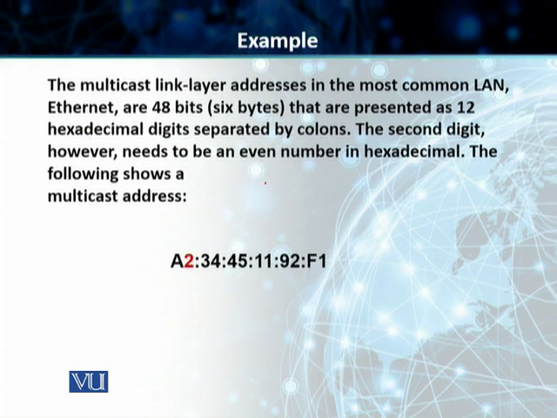Students, in the next example, this is an example of the multicast link layer address. And this is a link layer address in the most common LAN, which is Ethernet. Once again, we have 48 bits. We have 6 bytes. They are represented as 12 hex digits again. And in this case, we have the second digit as an even number, which represents a multicast address. In the unicast case, our second digit was odd, and that represented a unicast address.